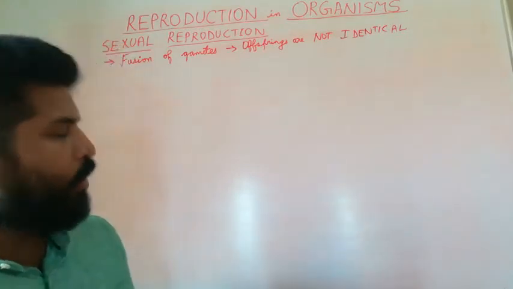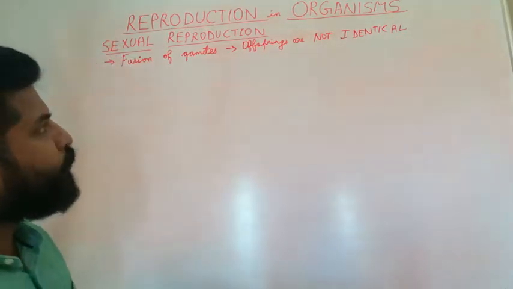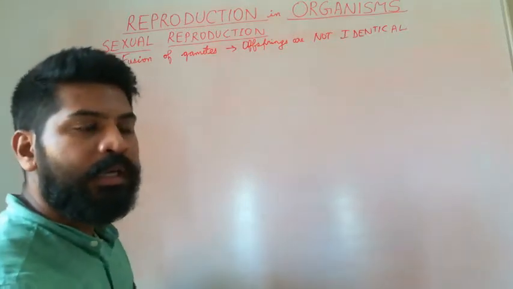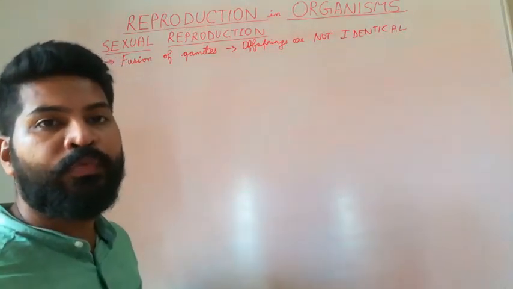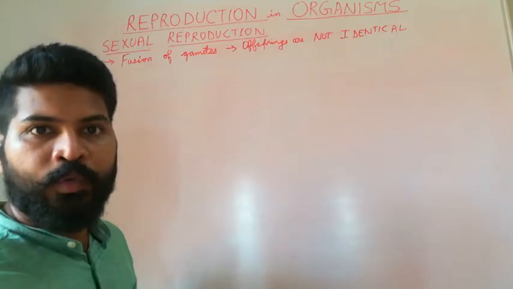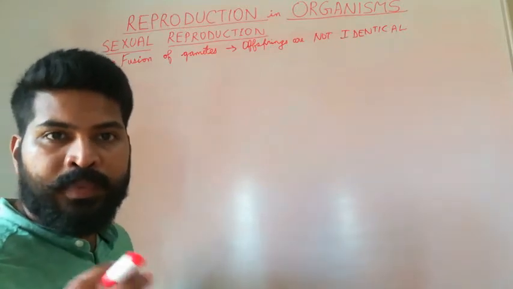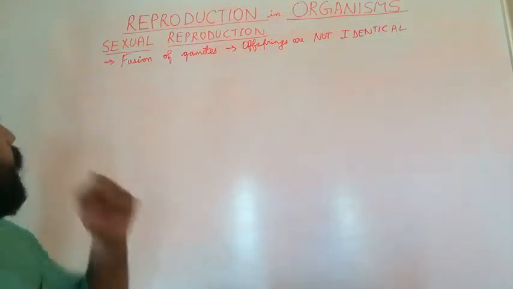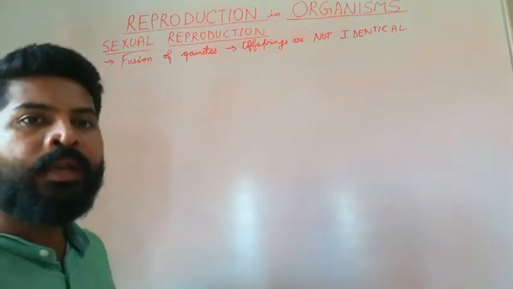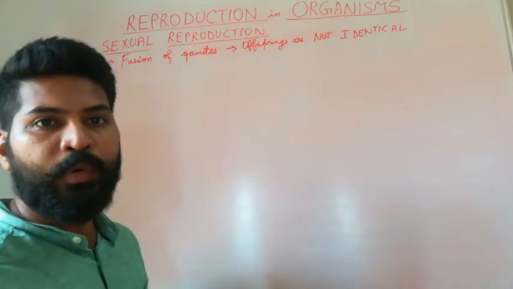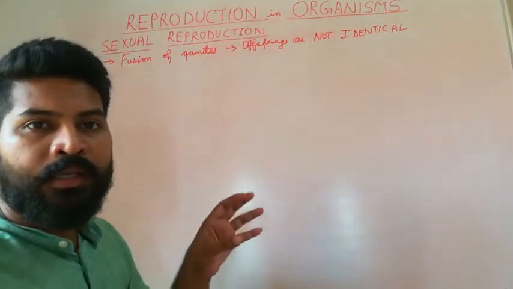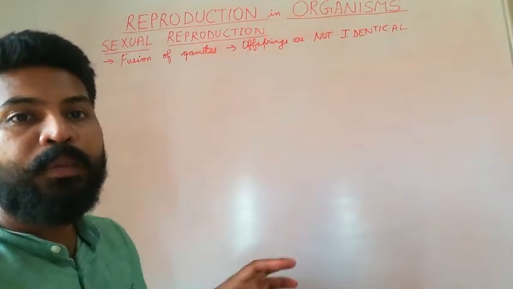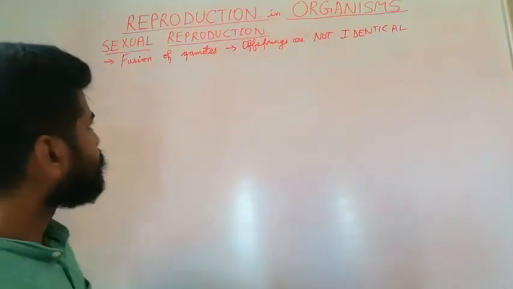Now the mode of sexual reproduction in different groups of organisms will have their own specifications and differences. In spite of that, all organisms that undergo sexual reproduction have a general scheme of events.